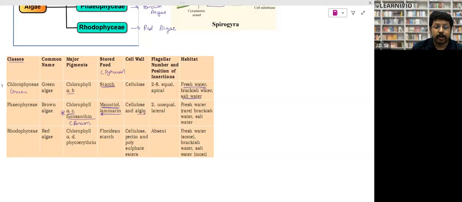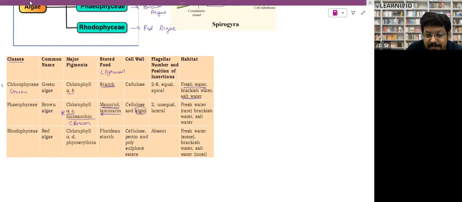Remember algin. Algin is a substance. Can anybody tell me what is the use of algin? Any one of you? It is used in jellies. Okay, very good. And any more practical use? Very important thing: when you take medication, you take a capsule.